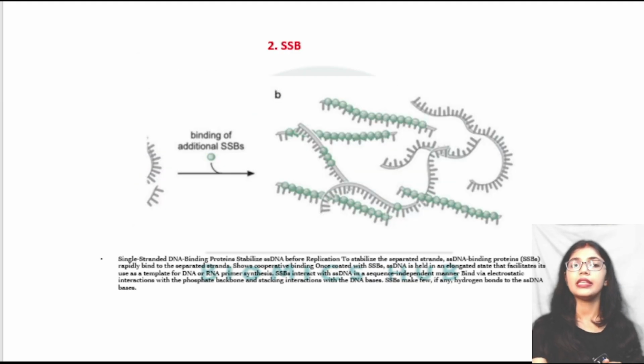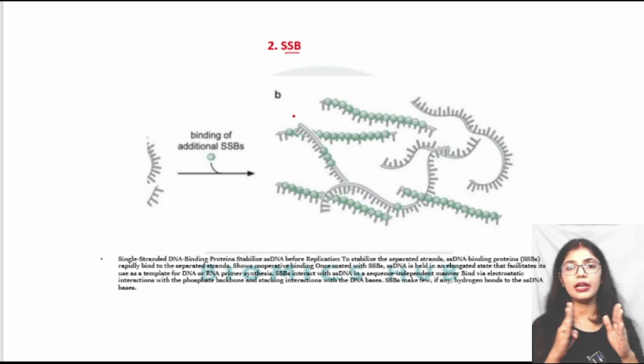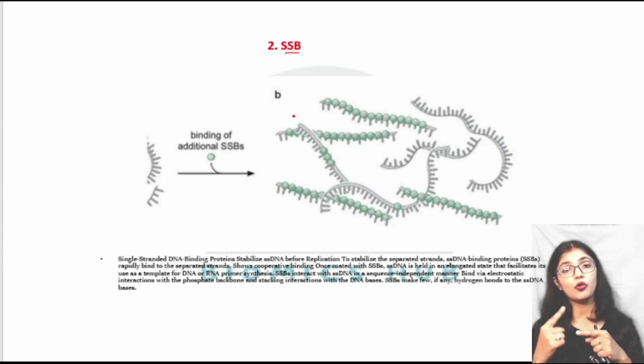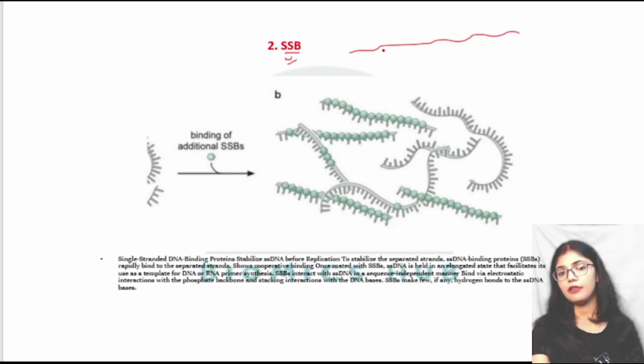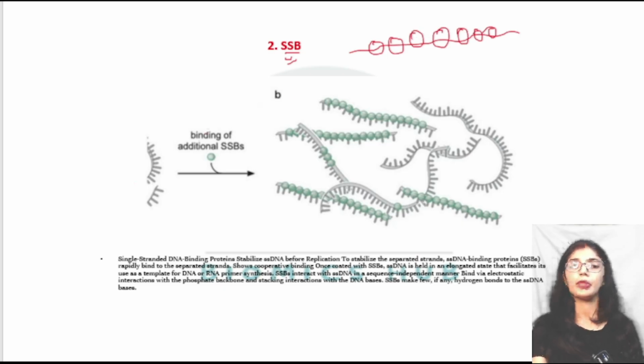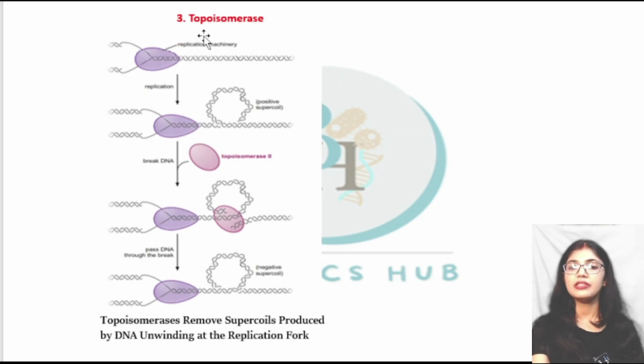Next is the single stranded binding protein. Here there is another protein which is known as the single stranded binding protein. The helicase has done its work and has given a single strand, so the single strand can again recoil. For preventing this recoiling of the single strand, there is another protein known as the single stranded binding protein. This protein binds to the single strand of this DNA, to prevent it from recoiling again. The next enzyme is the topoisomerase.